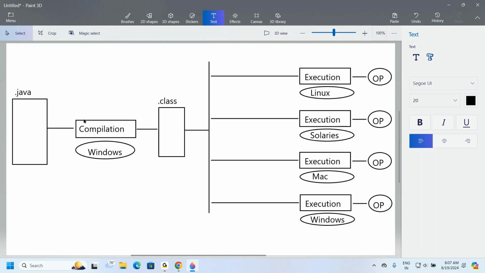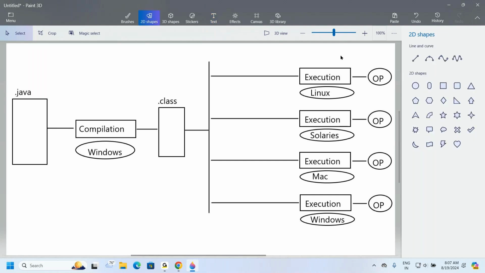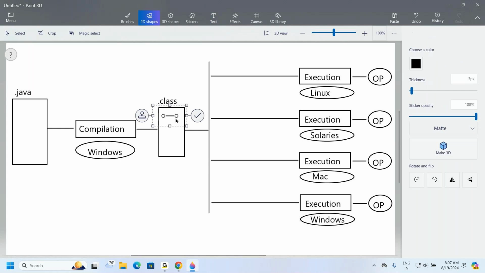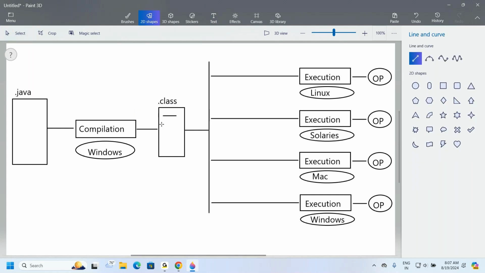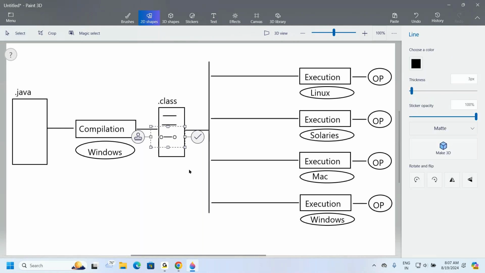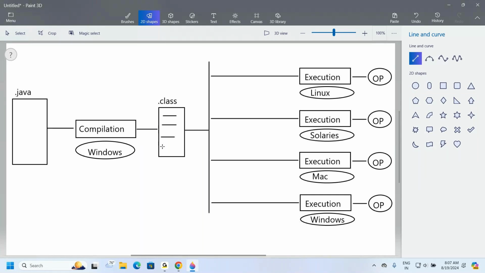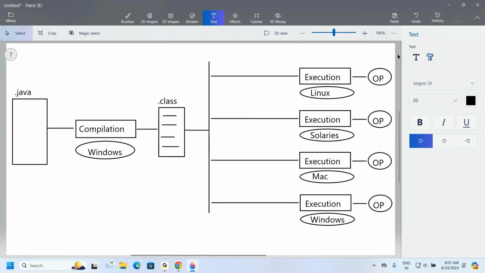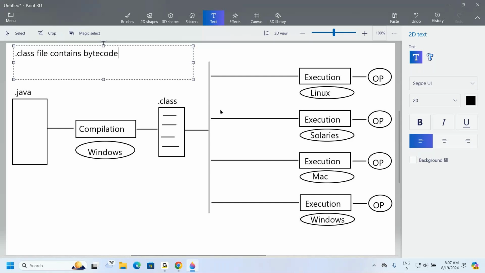I'll give some clarity. When we compile a Java program on the Windows operating system, we get a .class file. Inside the .class file, we have some code. What code is available inside the .class file? Observe carefully what I'm telling you. The .class file contains bytecode.